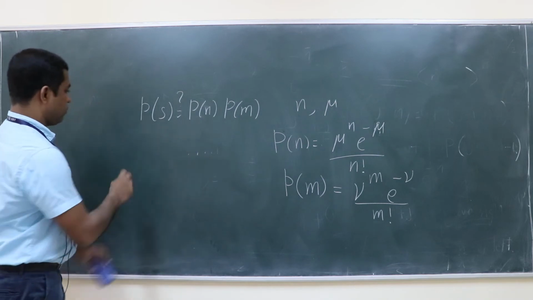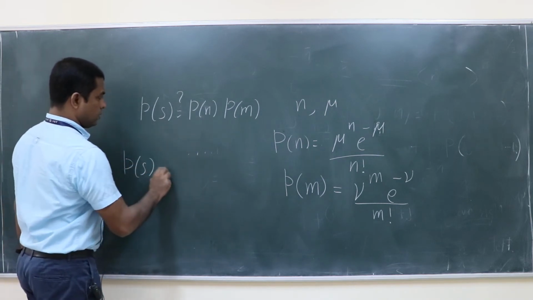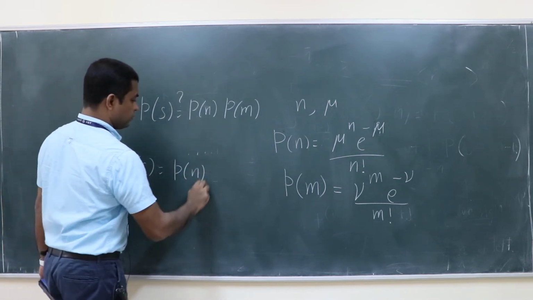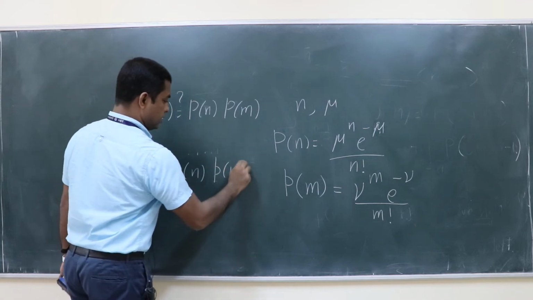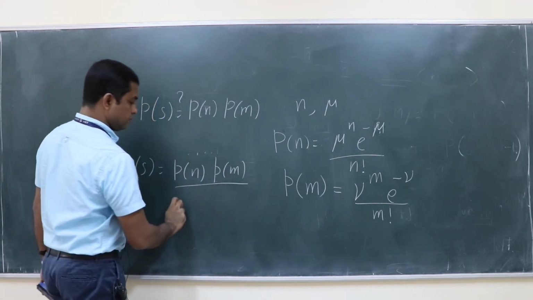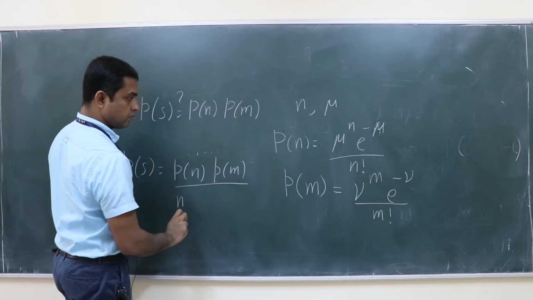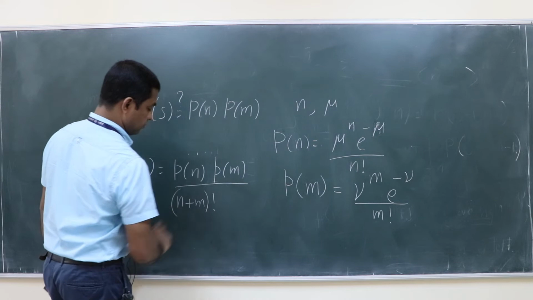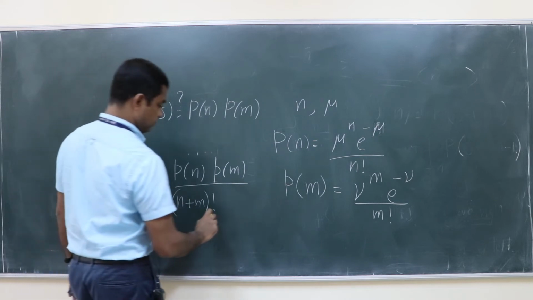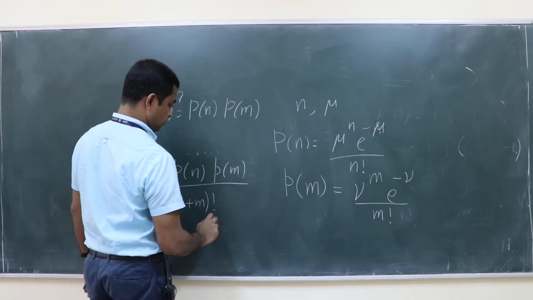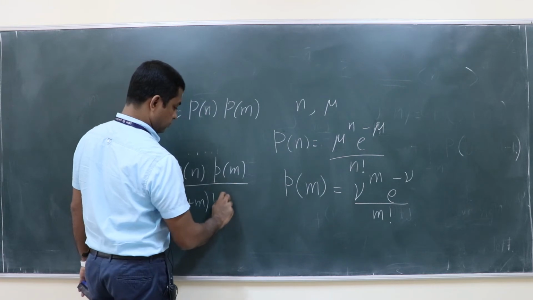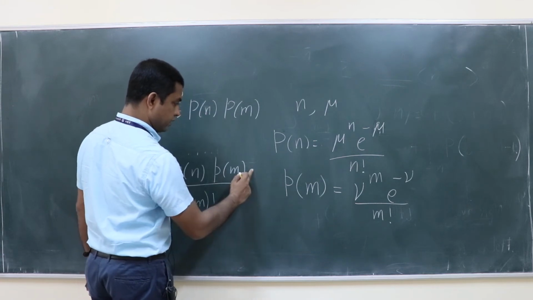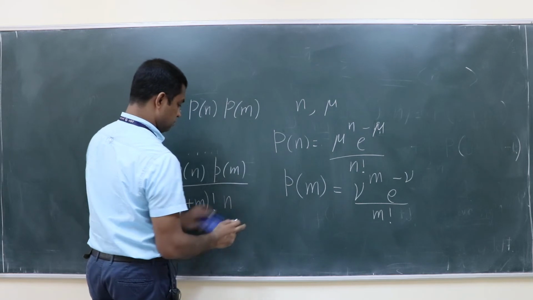So why you are saying P of s is equal to P of n into P of m divided by (n plus m) factorial, multiplied by the same numerator, n factorial into m factorial? Numerator. Yes.